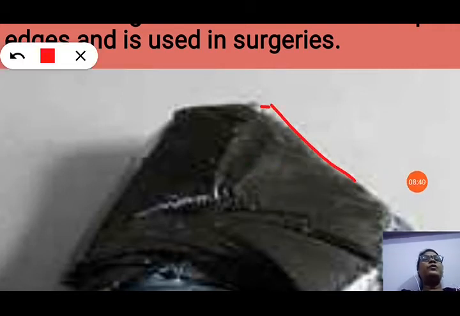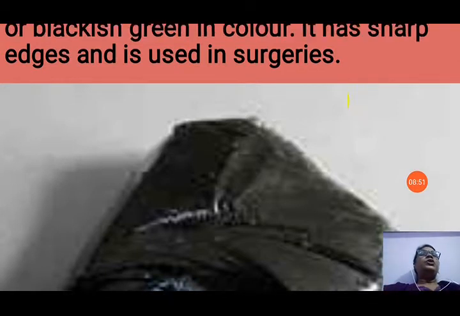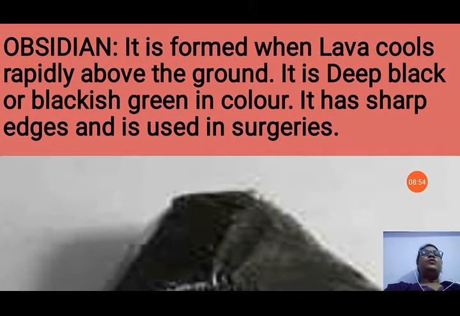Okay. You can see the sharp edges of obsidian rock. You can see on the side of the rock, it is very sharp. So, it is used in surgeries also, and obsidian rock is very dark or greenish black in color. It is formed when the lava cools rapidly above the ground. Its edges are very sharp, so it is used in surgery.